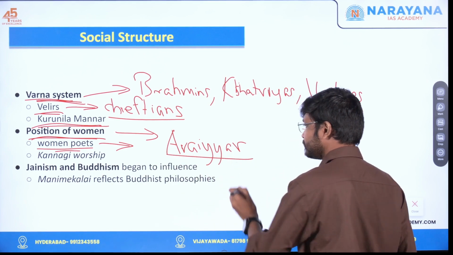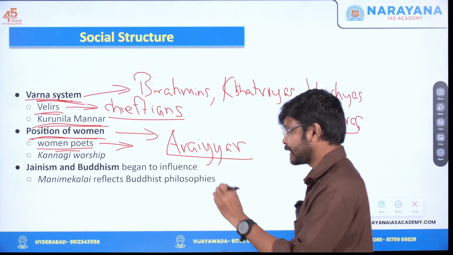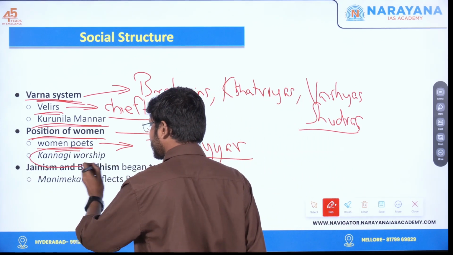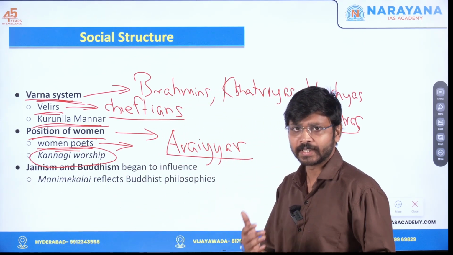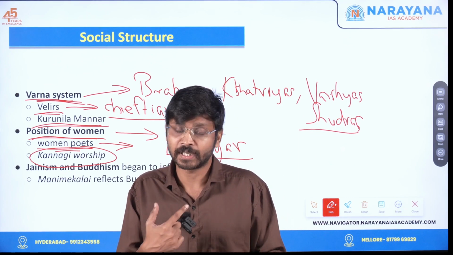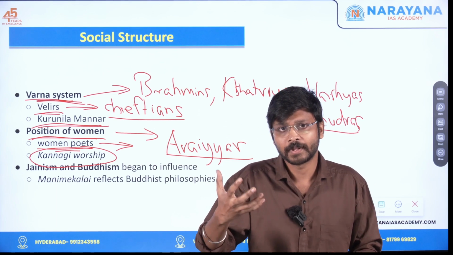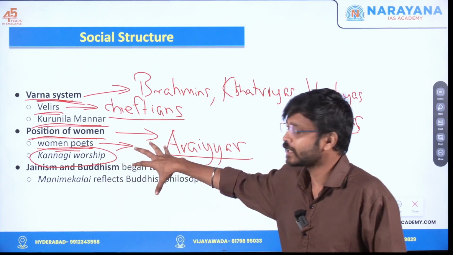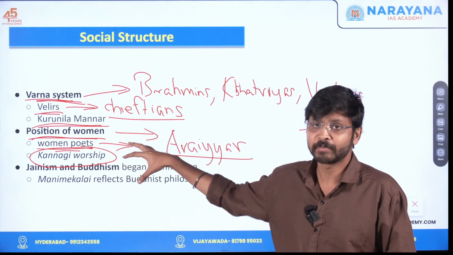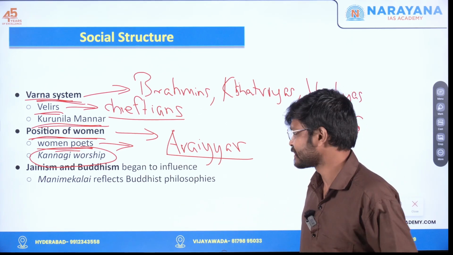Avvaiyar was one of the most important women poets during that period. And also Kannagi was worshipped. I already mentioned Kannagi: in Silappadigaram, it is the story of Kovalan, Kannagi and Madhavi. Kannagi is said to be a form of Devi. So Kannagi worship, Pattini worship, also became prominent during this Sangam period.